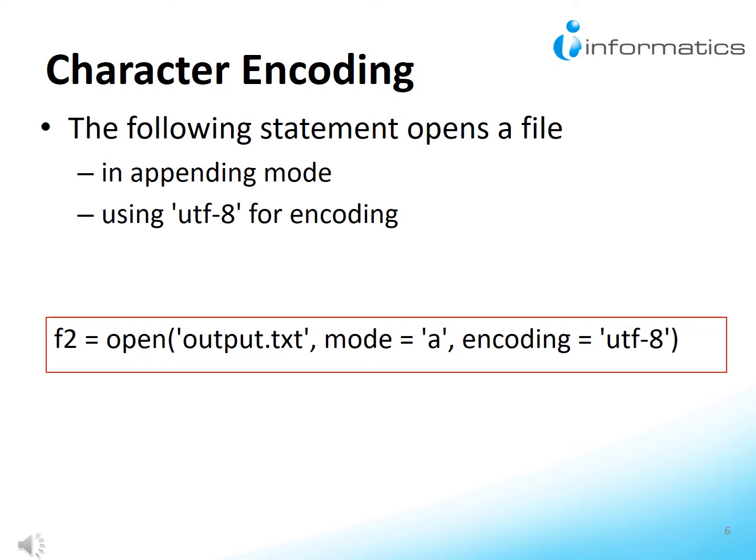Character encoding. We can specify the character encoding when opening a file. For example, the following statement opens a file in appending mode, using UTF-8 for encoding. UTF-8 is an efficient character encoding scheme, using a variable number of bytes, 8-bit blocks, for encoding different types of characters. It uses 1 byte to encode ASCII English text, 2 bytes to encode most commonly used Unicode characters, and 3 to 4 bytes to encode less commonly used Unicode characters. By the way, UTF stands for Unicode Transformation Format.